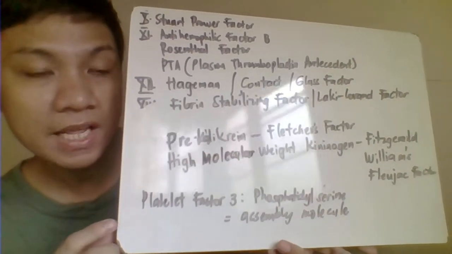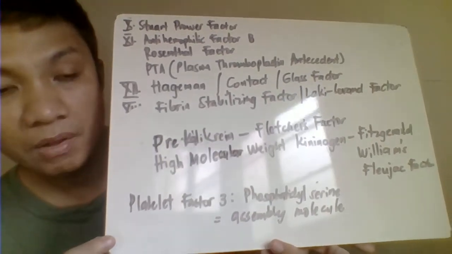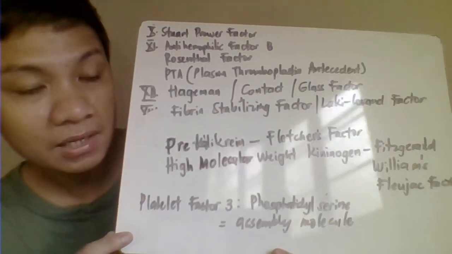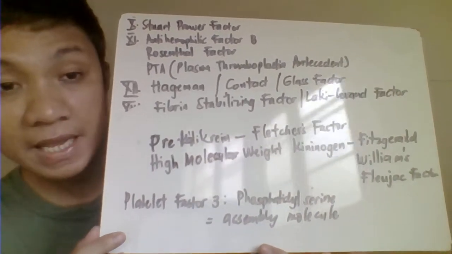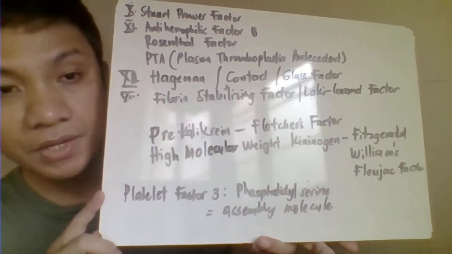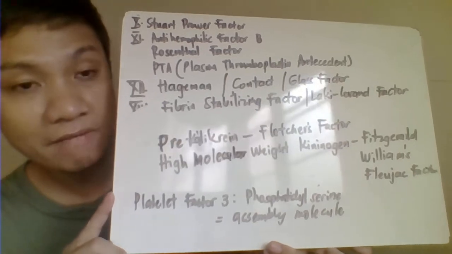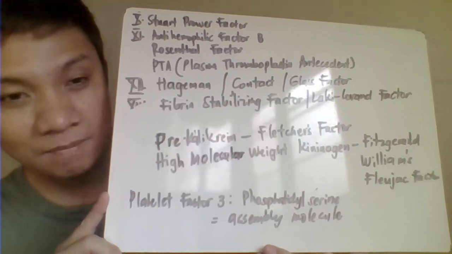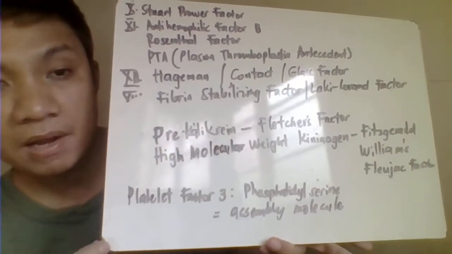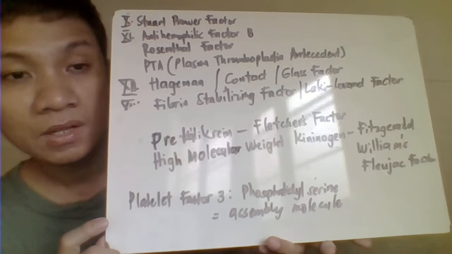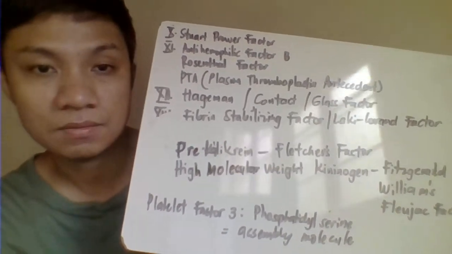Then we have the other miscellaneous factors: your prekallikrein, another name for that is your Fletcher factor. Then we have also high molecular weight kininogen, other name for that is your Fitzgerald Flaujeac factor or even your Williams factor. Then we have also your platelet factor 3. This is a type of phospholipid in the form of your phosphatidylserine, and it's used primarily as an assembly molecule to facilitate the activation of your entire coagulation factors.